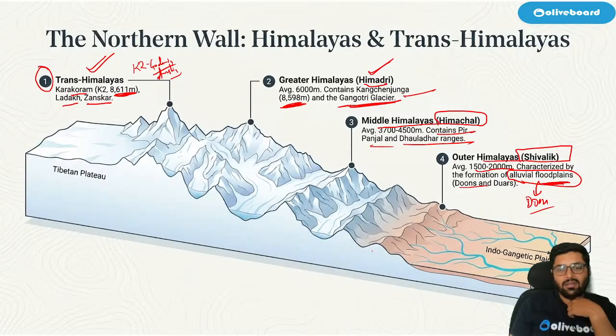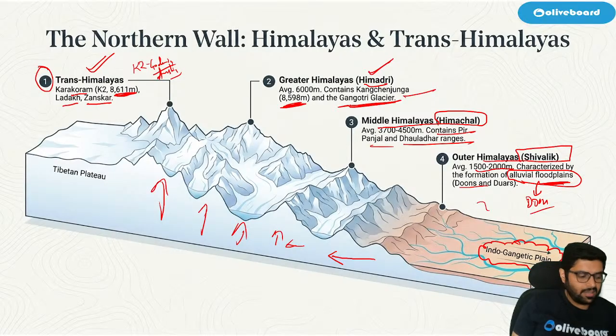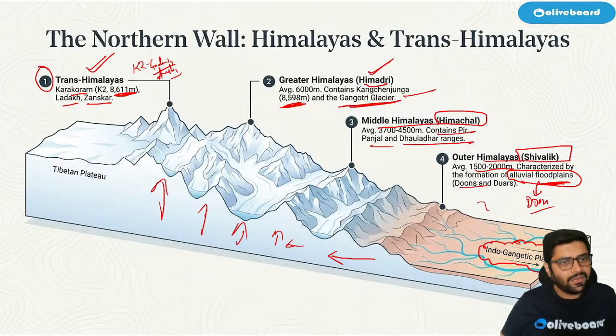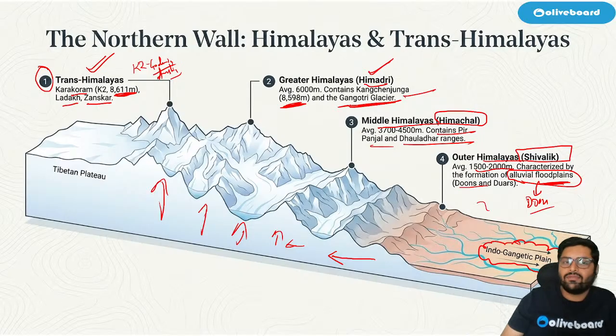So you can see the height here when it goes, it is increasing. Correct? It is increasing. Mhm. And after Shivaliks, the Indo-Gangetic plain starts. Are we clear with this, you can say, thematic structure of Himalayas?